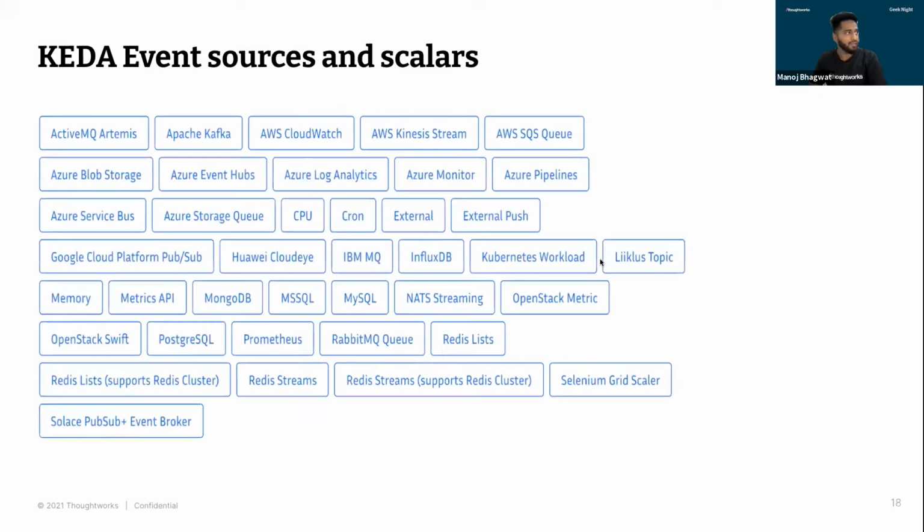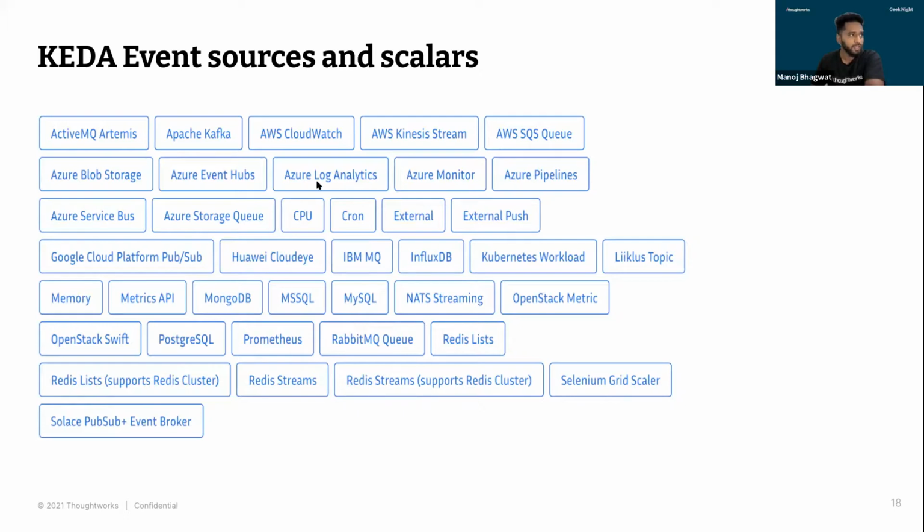Now let's move forward and look at what the event sources and scalers are. We talked about how we had around 35-plus scalers or event sources that are supported, and that list will keep increasing. If we look at the cloud side, for AWS you have CloudWatch, Kinesis, and SQS as event sources and scalers that can be supported. So in case you have that kind of workload, or a serverless architecture where you are using these services, then KEDA would rightly fit into your setup.